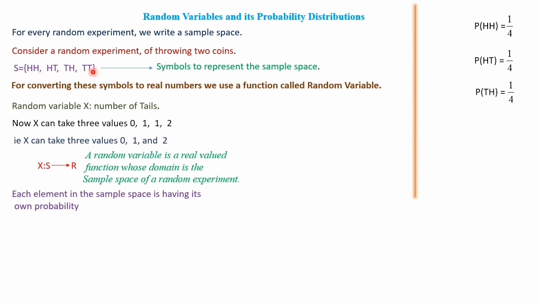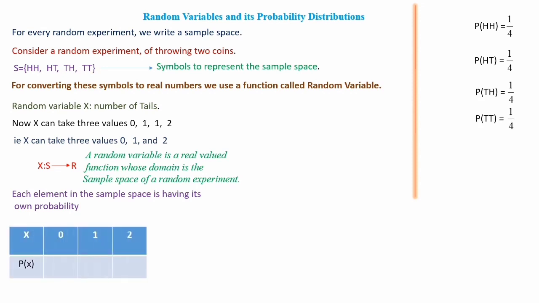And P of TT is also 1 by 4. Now let's prepare a table. For X, the possible values we have calculated are 0, 1 and 2. So we have put 0, 1 and 2.